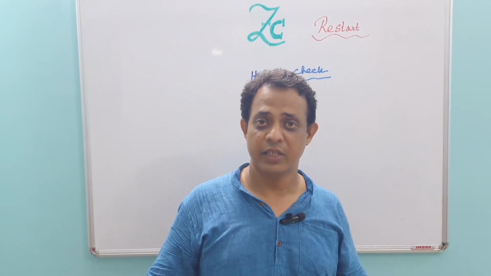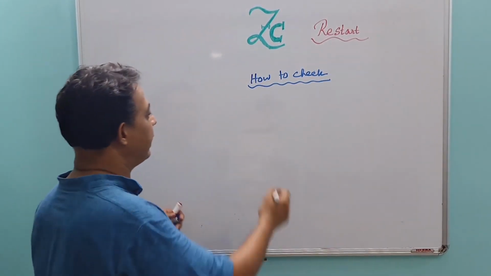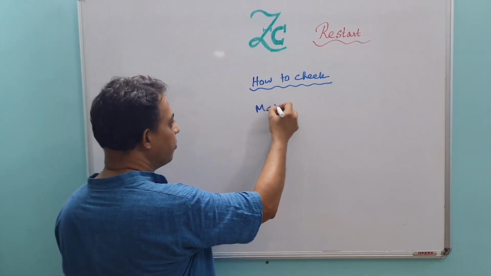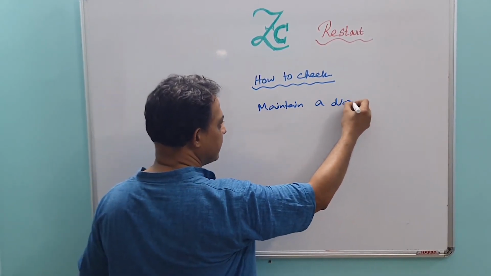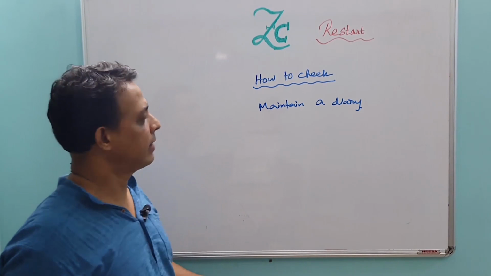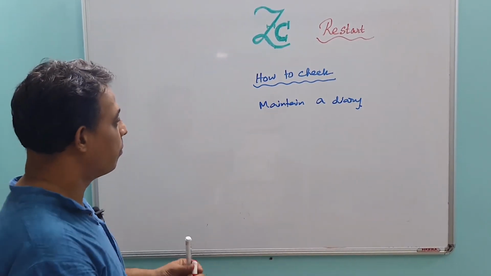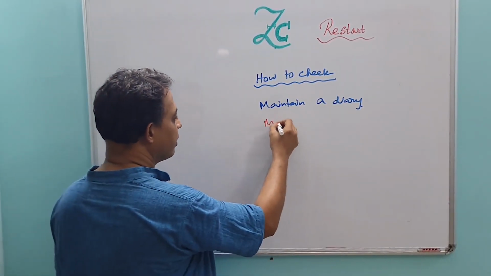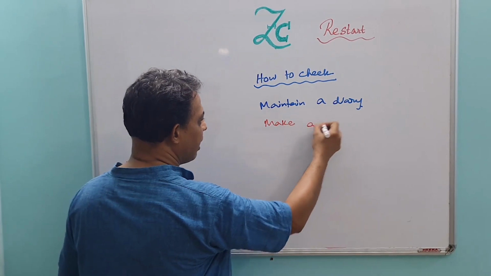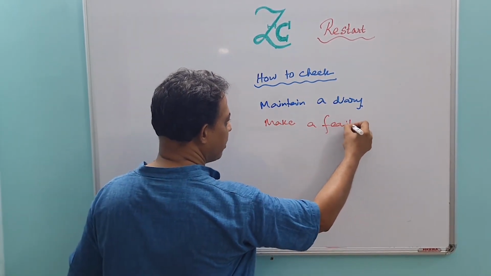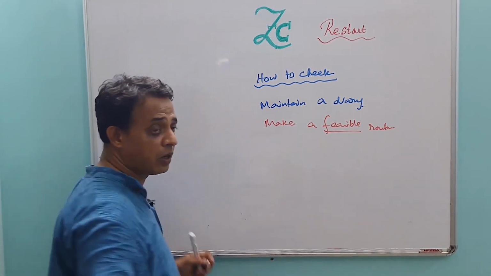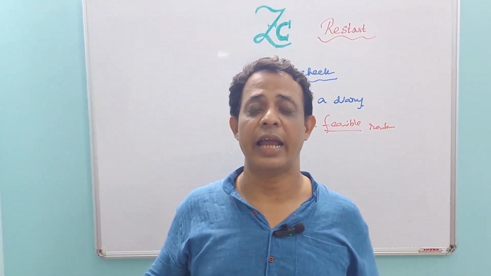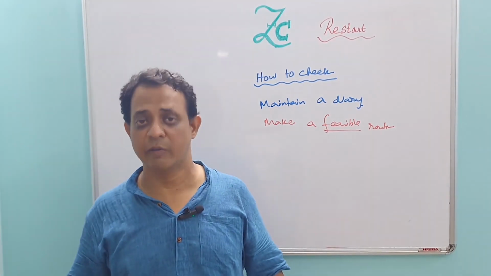How to check? So first, you maintain a diary. Okay? And make a feasible routine according to your tuition or according to your online class, whatever may be.